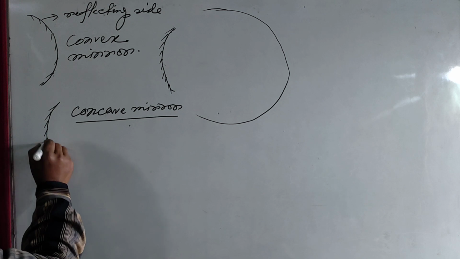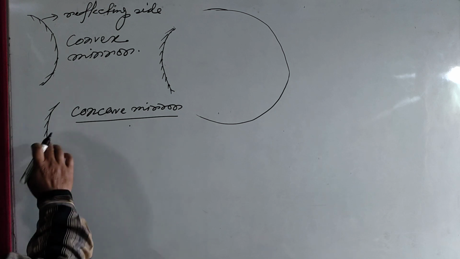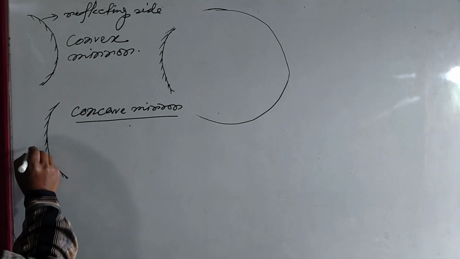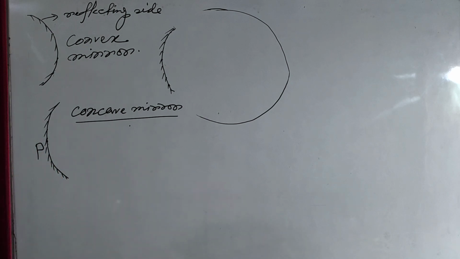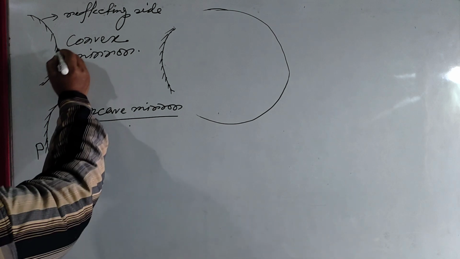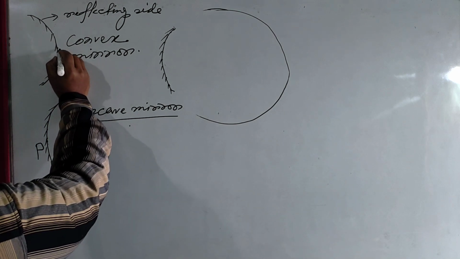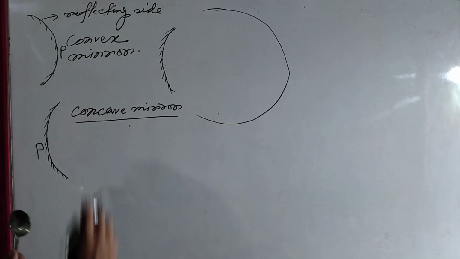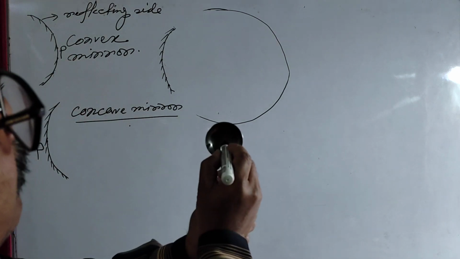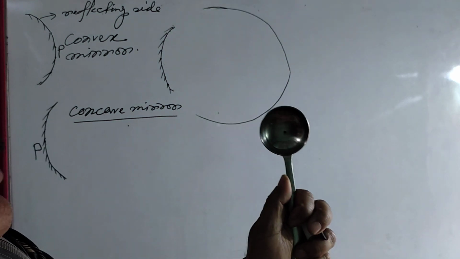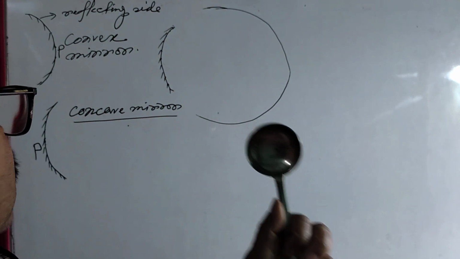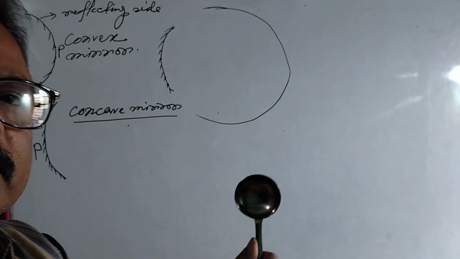And this point can be considered as pole, and it is denoted by capital letter P. Okay, and similarly, I have talked about this pole. And in case of concave mirror, the most depressed point here is called pole of the concave mirror. Okay?